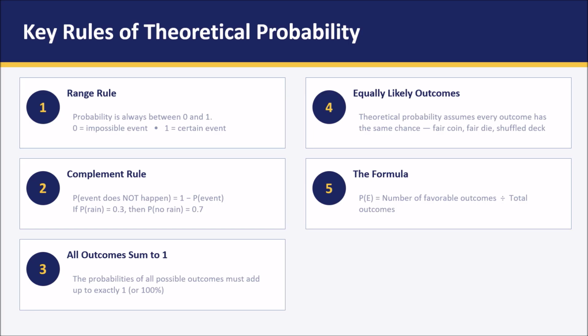Secondly, we discussed the complement rule, which means that if you know the probability of an event, then you can also calculate the probability of not having an event. If the probability of an event is 30%, then the probability of not getting an event is always 70%. Similarly, if the probability of an event is 21%, then the probability of not getting an event is 79%. Thirdly, we discussed that all the outcomes sum up to 1, since the maximum probability is 1, or the total percentage is always 100.